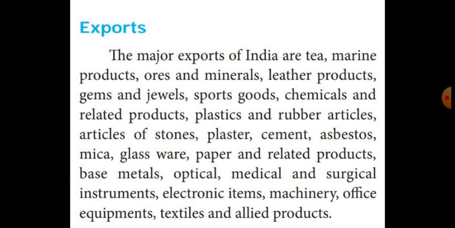What are the important things we are exporting from our country to other countries?